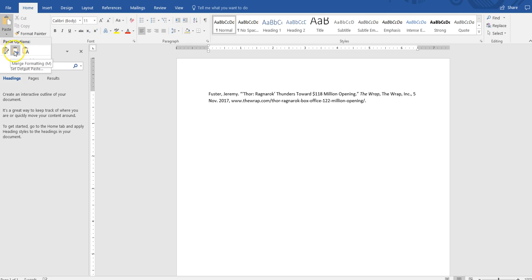But notice the difference. This one, can you see the italics where it says the wrap is still italicized? If I go over here, there goes the italicized. If I don't have the italics, I'm committing plagiarism. So I want the italics to remain. Second,